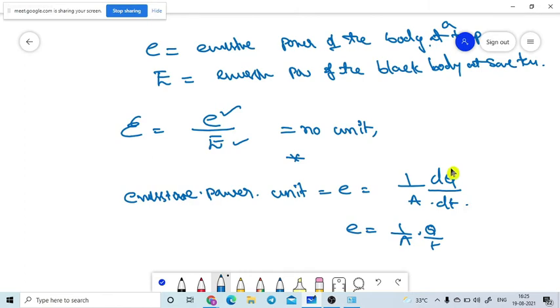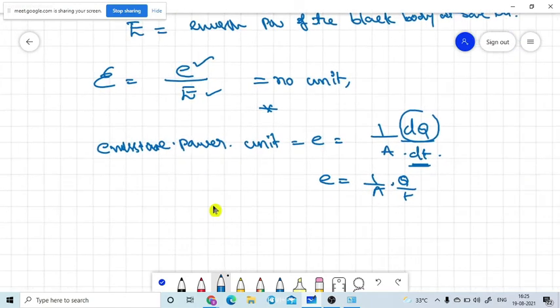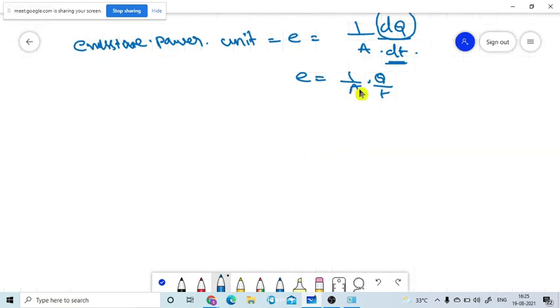Both are the same. A small amount of energy coming out I wrote as dQ, and since a small time is used, I used t. So what are the units of the emissive power? This is very important for you. What are the units of Q? The unit of Q is joule, energy.